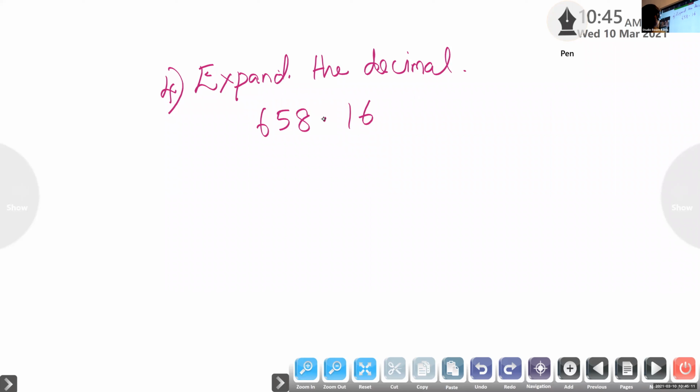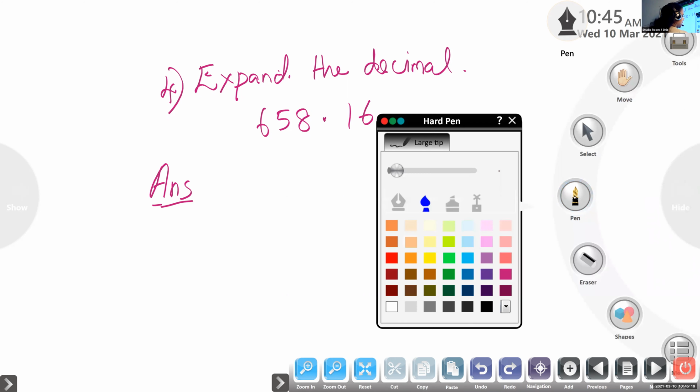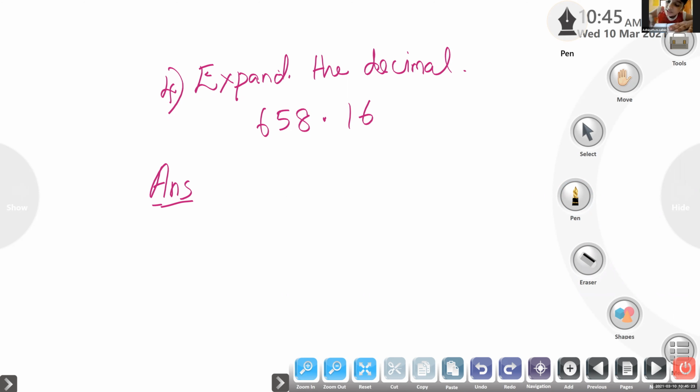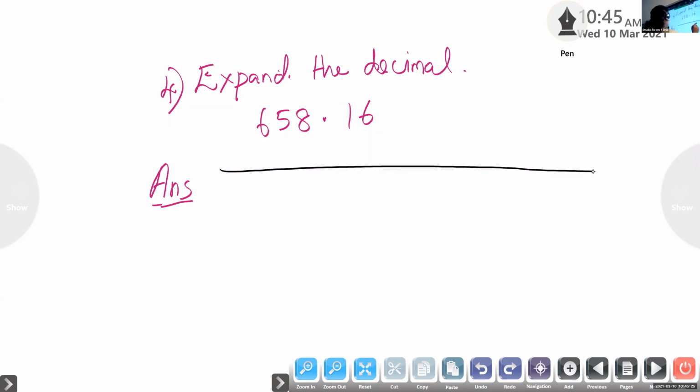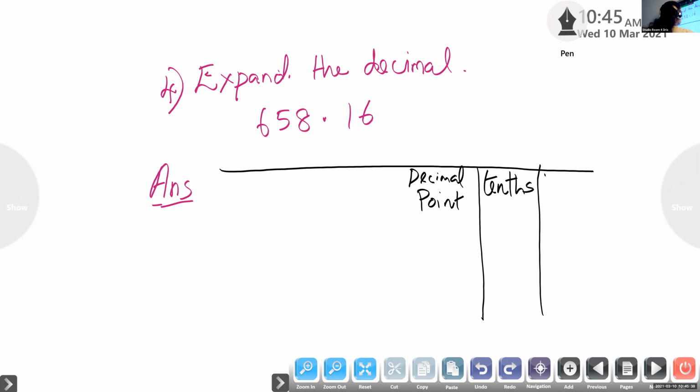So like this question, children, first step, we can draw one place value chart. Place value chart. Expand. Write the question faster. Decimal point. After the decimal point, we have tenths and hundredths.